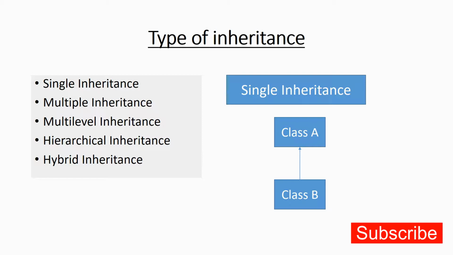So it's very important that whenever you develop software, you develop it in a way that it can be reused again. Once you define a class, you can use the same code in some other projects. So that's the importance of inheritance.